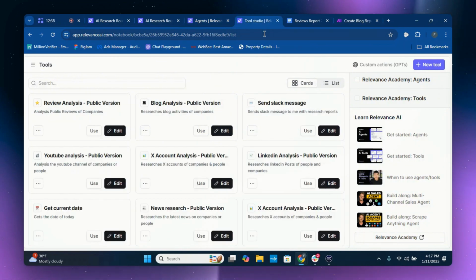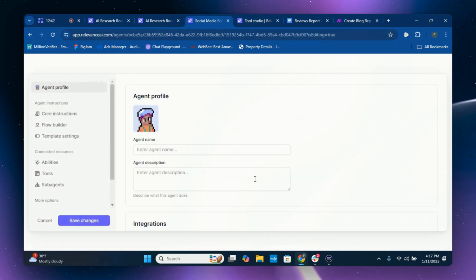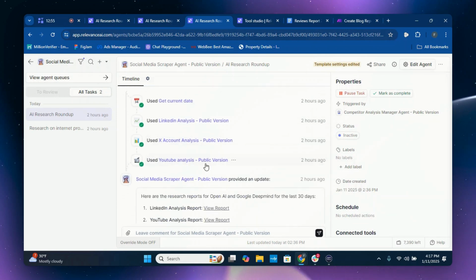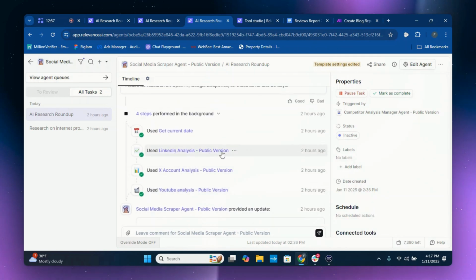This one's a little bit different. It's going to get a little complicated here. So let's go. Here is the social media scraping agent. Okay, now let's go through this. Here's the LinkedIn analysis agent. Let's do this one first.